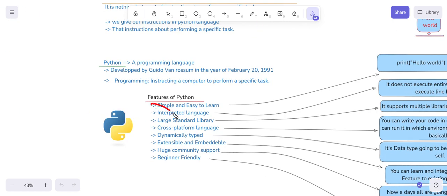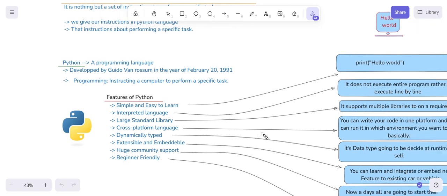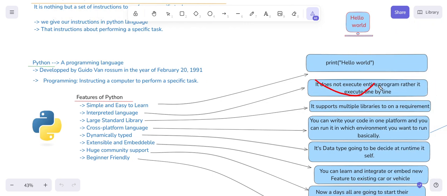And second, it is an interpreted language. What do you mean by interpretation? It does not execute the entire program at once, rather it takes it line by line and executes it. And the third one is a large standard library. It supports multiple libraries as per requirement, right? Like math.py, math, next, like import math, import pandas, import numpy. Multiple library support is visible, and it is a cross-platform language as well.